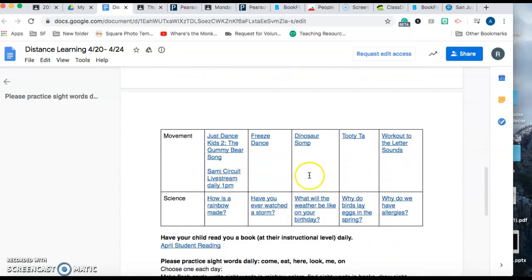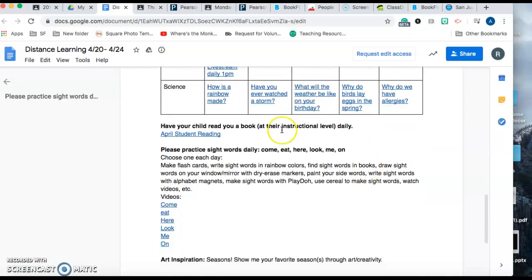Movement, these are optional. Movement is just going to be something moving, getting your body moving every day. I know Monday there's a chance of rain, so you might want to do one of these dances. I also know that Jackson sometimes likes to break up his work with a little bit of movement, and so these are just a few minute videos that they can dance along to. It's just good to get them up and moving and not sitting in front of a computer all day.